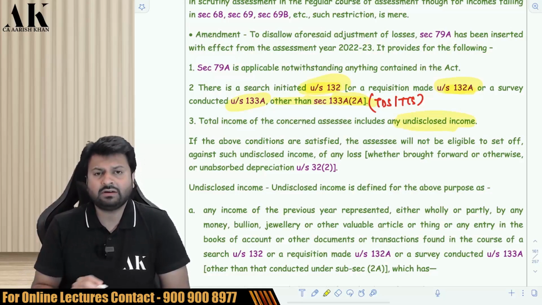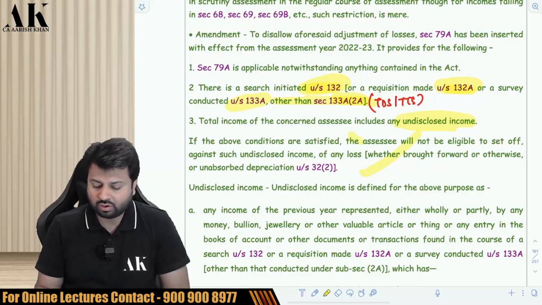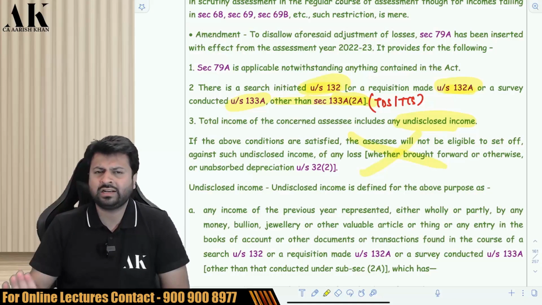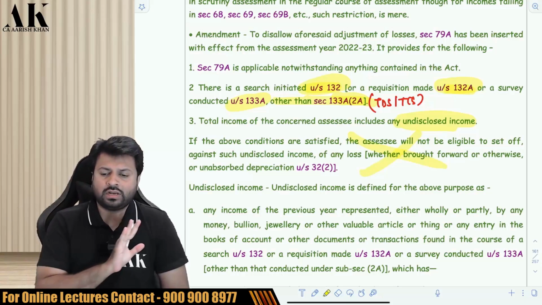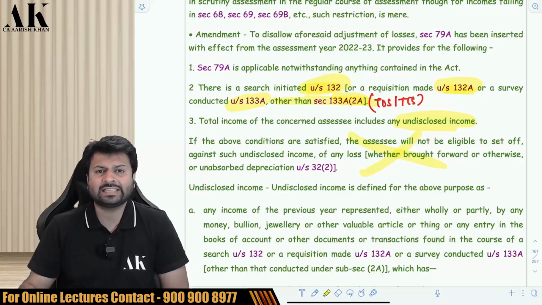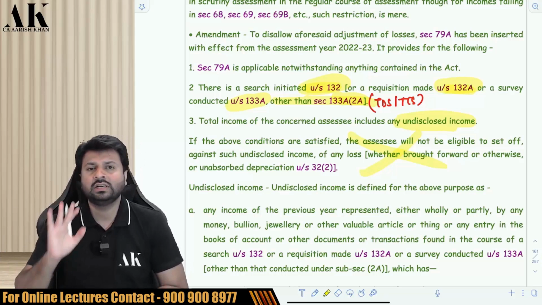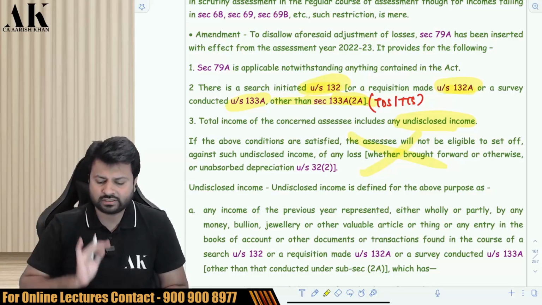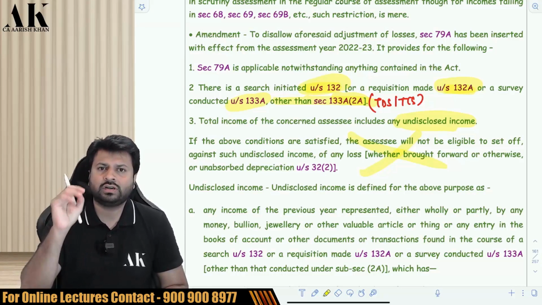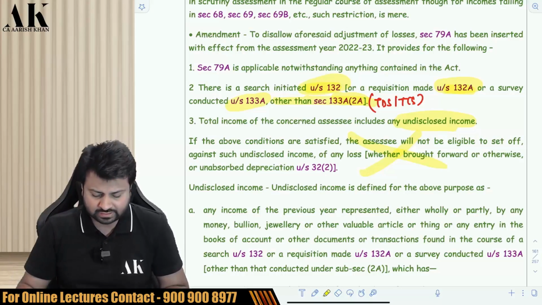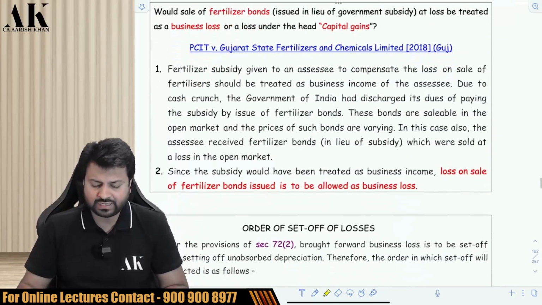and there is an undisclosed income found against you, then against that undisclosed income, we are not going to allow you any losses brought forward or current year, any UAD brought forward or current year. We are not going to allow you anything. We are going to directly tax that. Otherwise, the entire objective of finding an undisclosed income is getting defeated. Okay. It means a person who has lots of losses can hide income. It means a person who has lots of losses does not have any fear of undisclosed income, because whenever the department catches, they will say that we have losses, please set off that undisclosed income against the losses. So we are not going to allow the losses or UAD against the undisclosed income if it is caught under survey or under search, other than the survey which is of TDS or TCS survey. Okay. So this is the amendment which was made by Finance Act 2022.